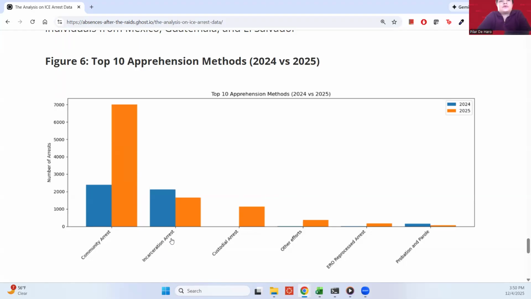And so if you see that last year and this year, those were almost about the same, community arrest and incarceration arrest. And then you see the dramatic spike in community arrests that occurred this year.